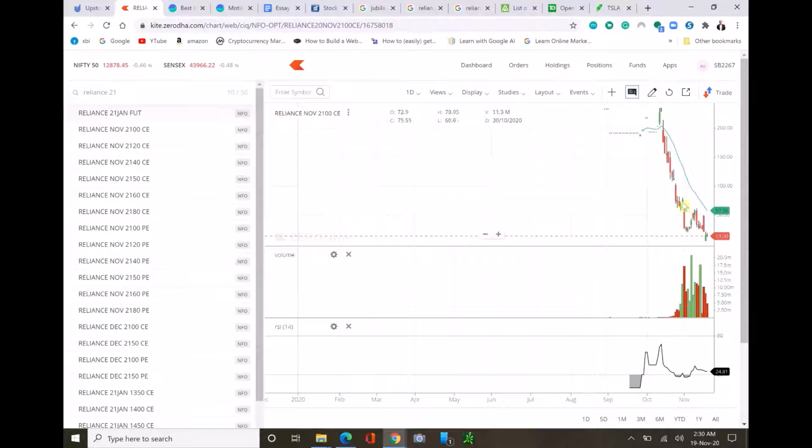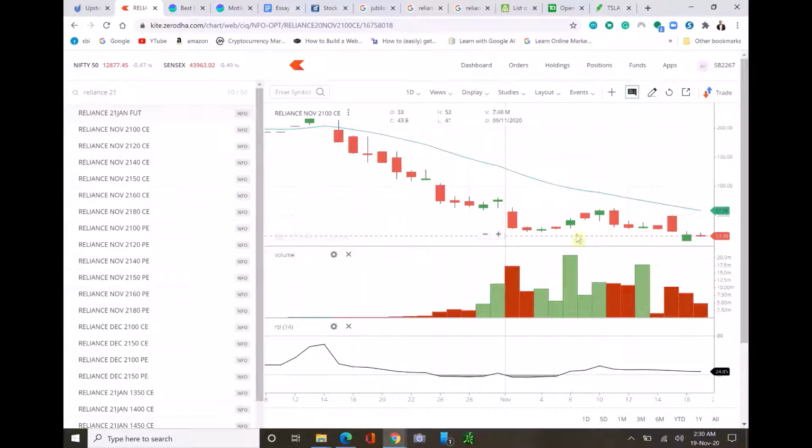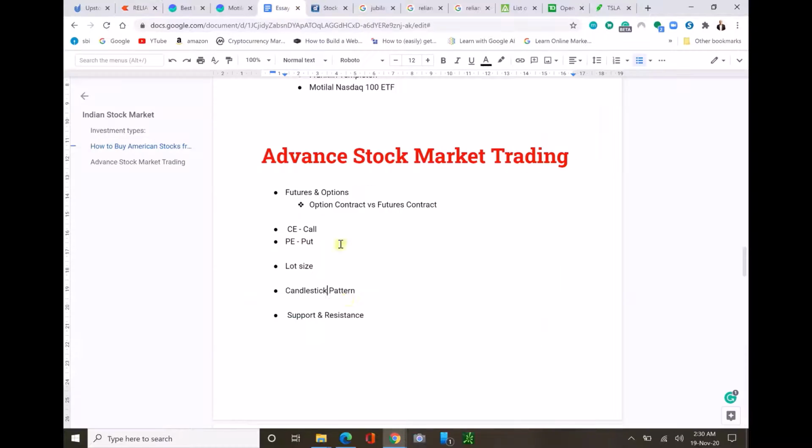Like there are many candles here, it's like shooting star, rising hammer and many things. So if you can learn that, you can see the candle and you can predict if it's going to fall or if it's going to rise. So you can get to know that.